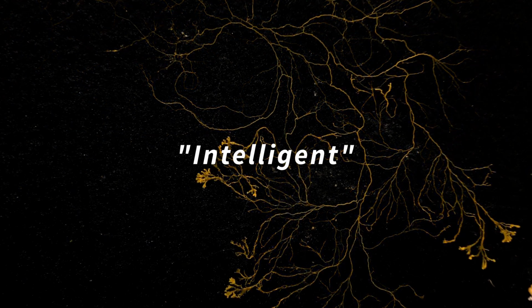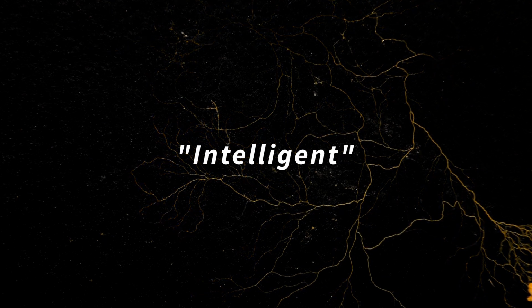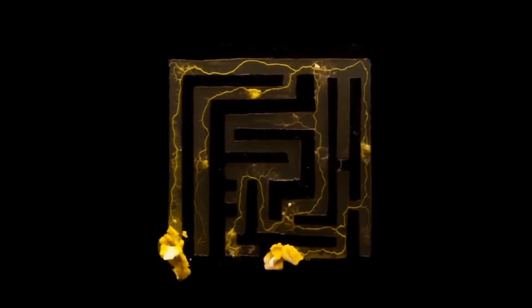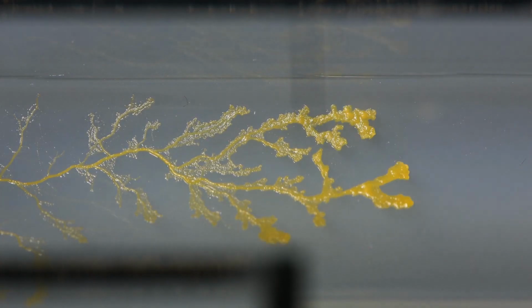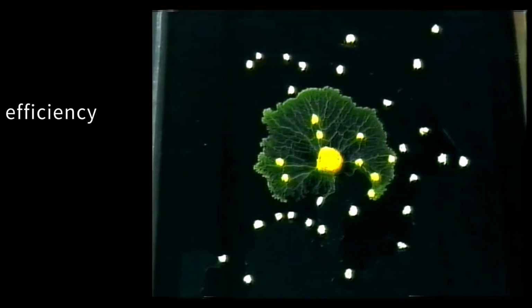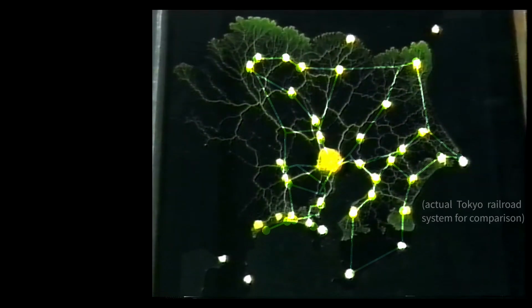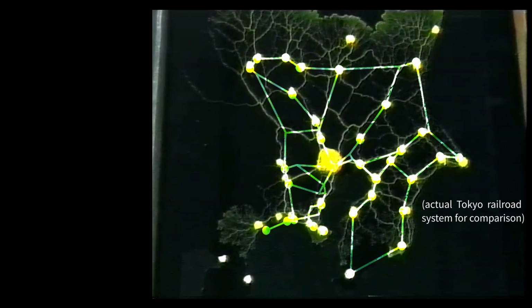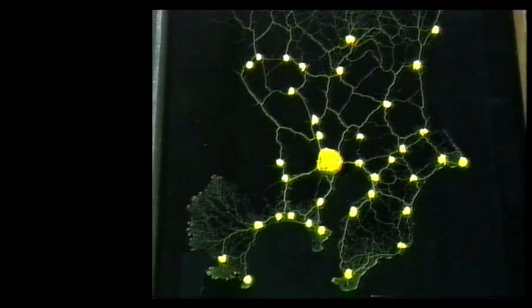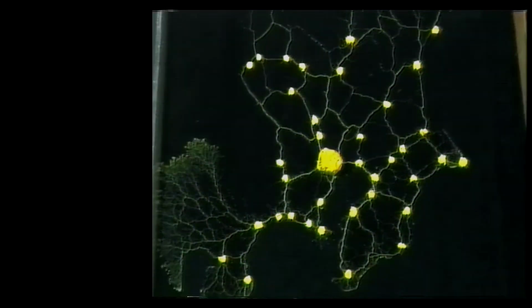This blob shows intelligent behavior, even though it has no nervous system, no brain. It can solve mazes, it has memory, it can create networks with comparable efficiency, fault tolerance, and cost to man-made networks, like the Tokyo railroad system. This is high-level behavior with no centralized control. How is this behavior even possible?